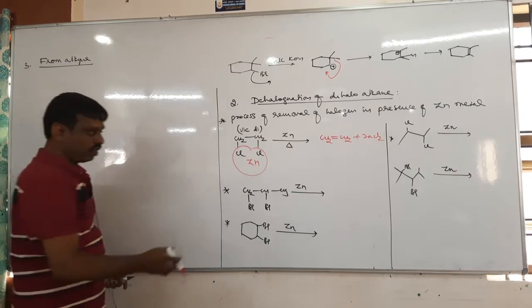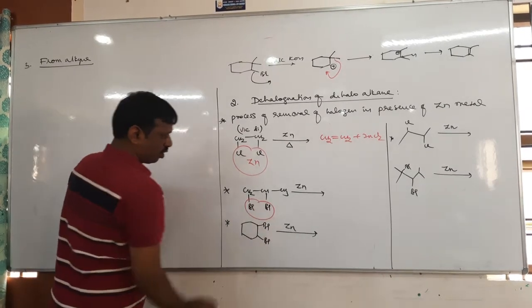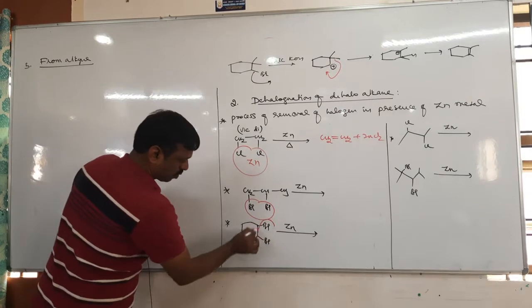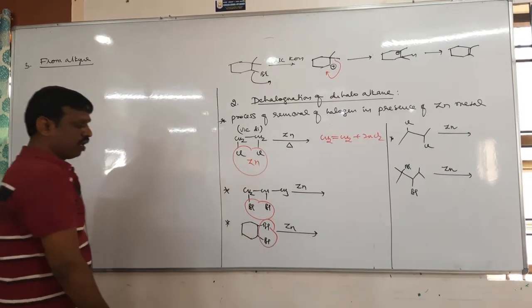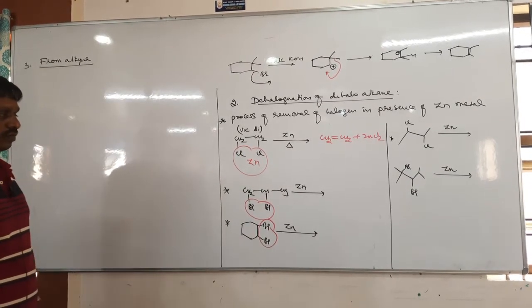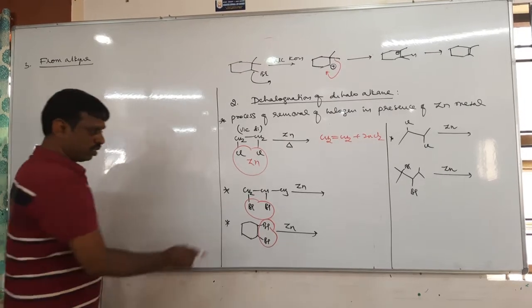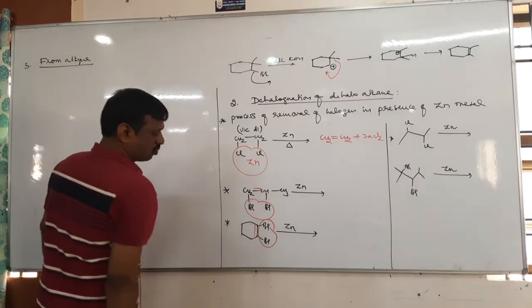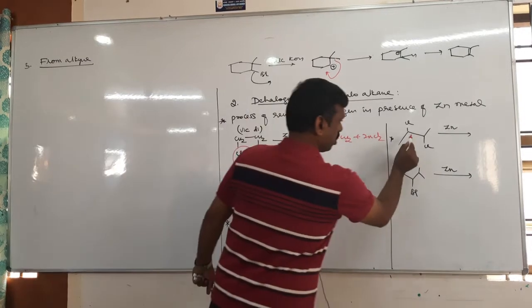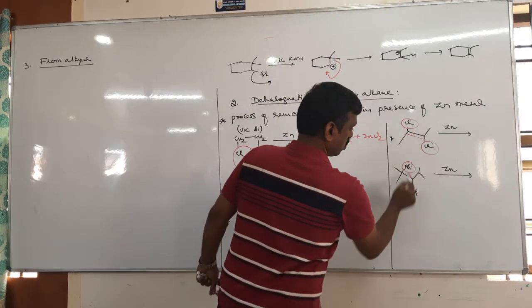Okay, so remove the 2 halogen. Here double bond forms, double bond comes, there also double bond comes, remove these 2.